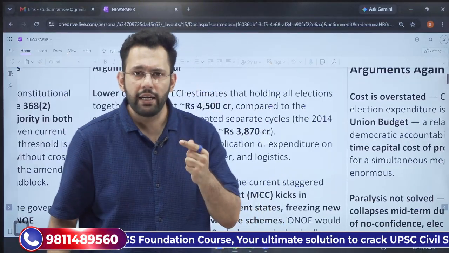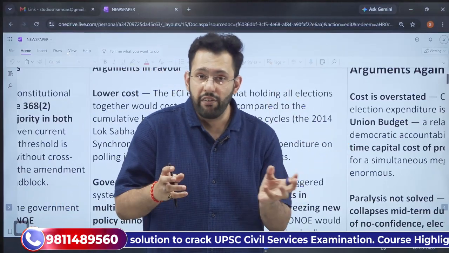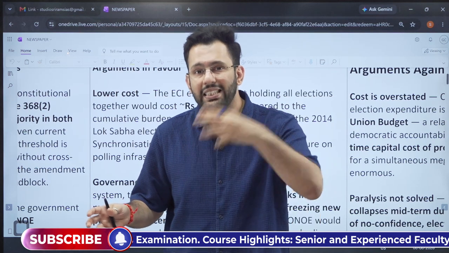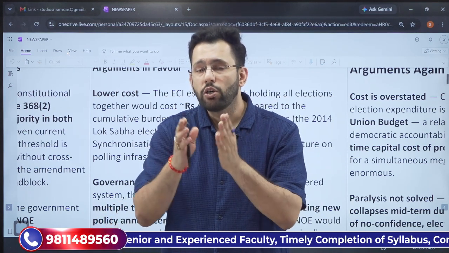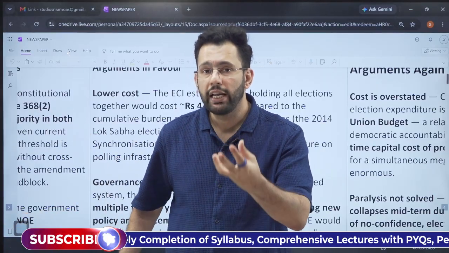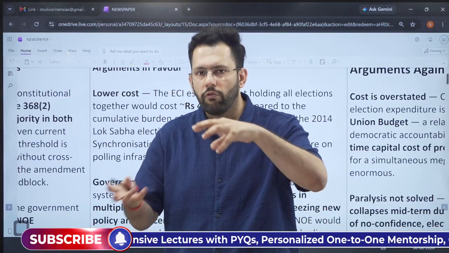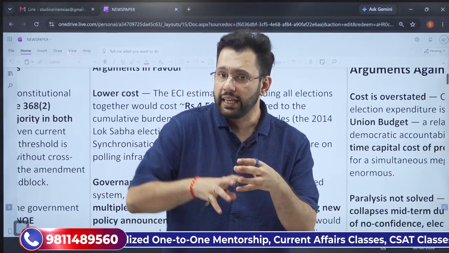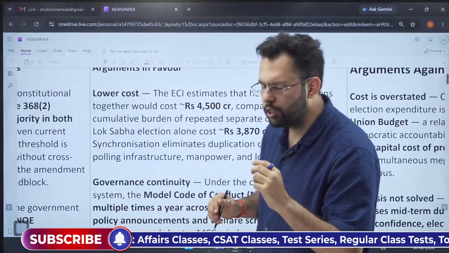Secondly, they also highlight that it is just a government estimate. It is just the government cost. But if we go by the studies done by the individual reports, the 2024 elections that India faced involved a total cost of 1.35 lakh crore, which also highlights a lot of black money. So if the elections are conducted together, at least the cost or the black money involved in the state elections will be dropped significantly. So this is one of the rationales that it reduces the cost.